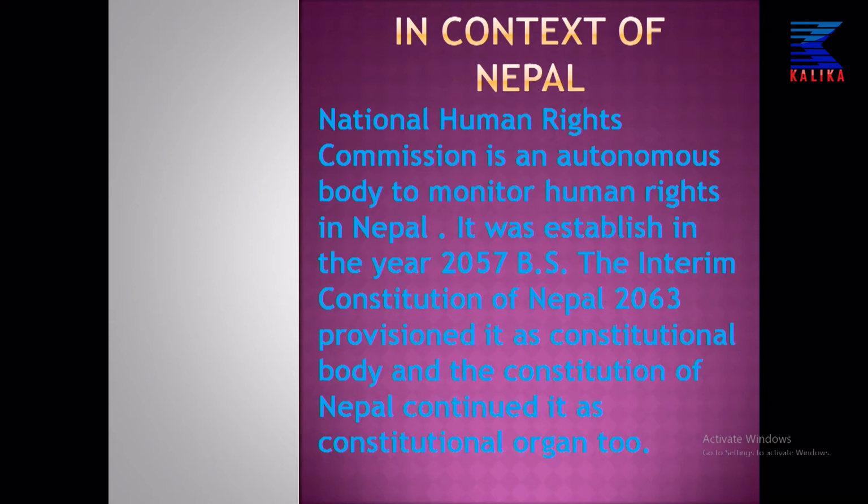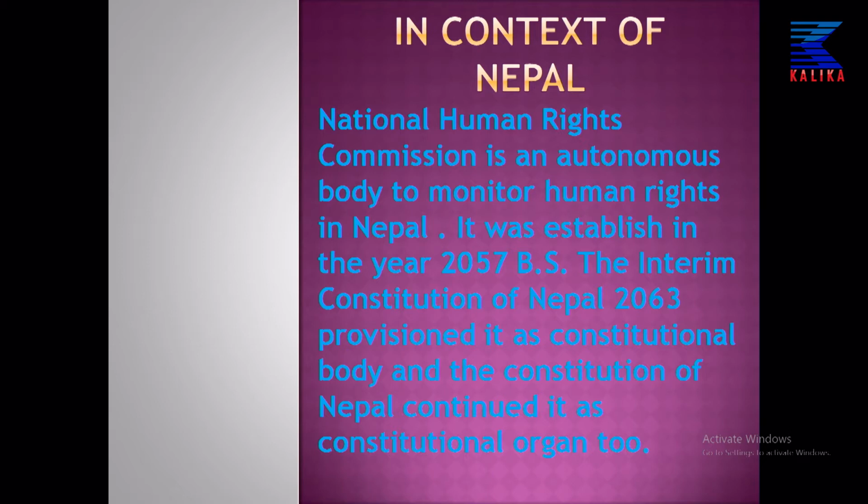In the context of Nepal, in Nepal also human right is there. Every country has a mechanism to implement those human rights granted by the UNO or UDHR. So in the context of Nepal, what are the things there? National Human Right Commission, in Nepali Rashtriya Manav Adhikar Ayog, is an autonomous, means self-governed, self-ruled, it takes decisions by itself, body to monitor human rights in Nepal.